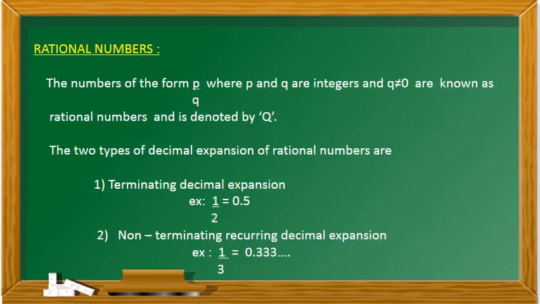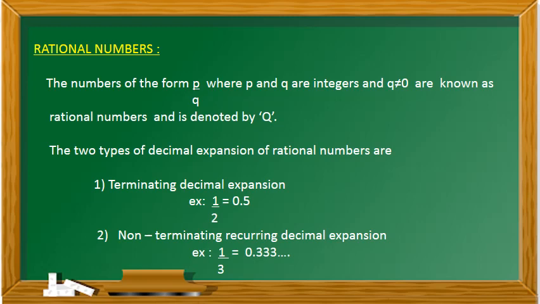3, etc. Rational numbers: the numbers of the form p by q, where p and q are integers and q not equal to 0, are known as rational numbers and are denoted by Q. The two types of decimal expansion of rational numbers are, first, terminating decimal expansion. Example: 1 by 2. If I divide the number 1 by the number 2, the quotient we are getting is 0.5 and the remainder we are getting is 0. That is, if one number divided by the other number gives the remainder 0, that type of decimal expansion we call a terminating decimal expansion.